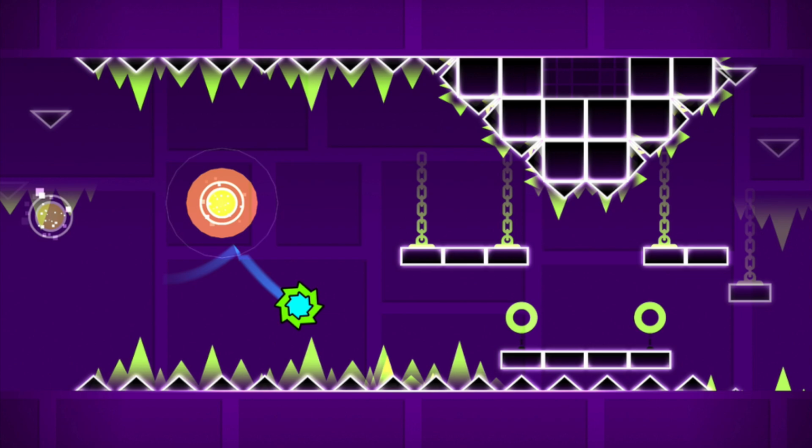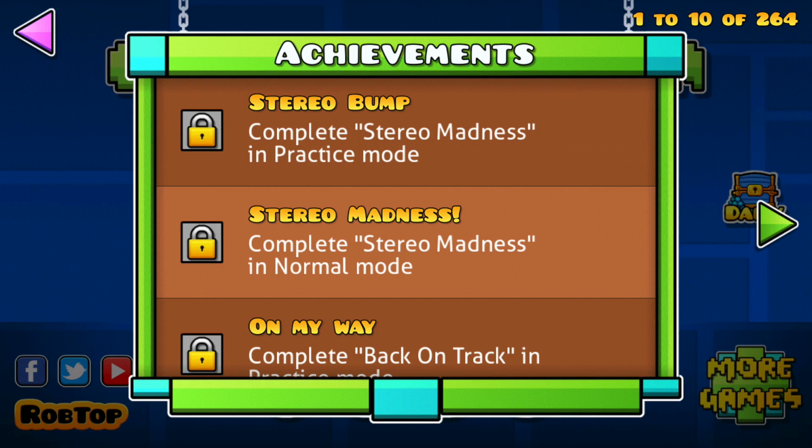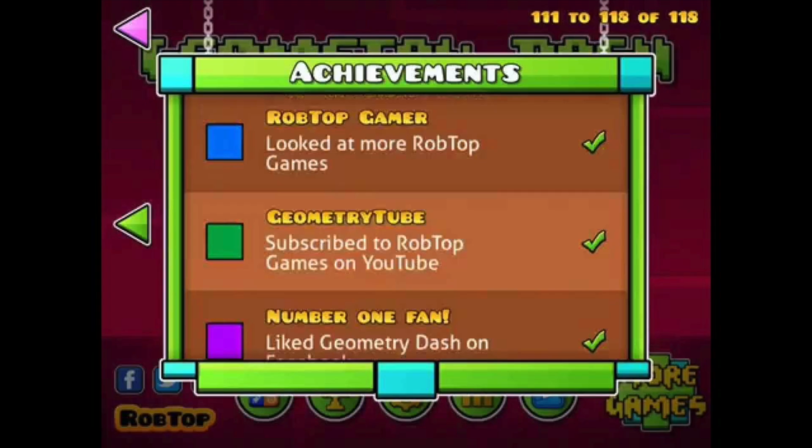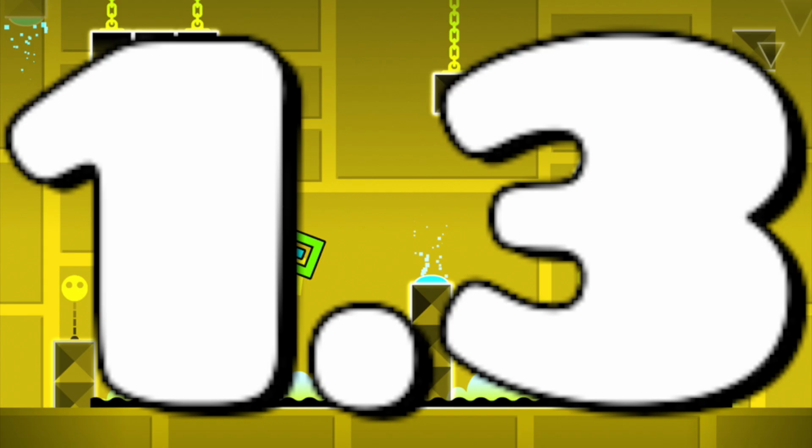But then the level Cycles was added to teach people how to use the ball correctly and to give ideas for how to use it as real gameplay in a level. More achievements were added, letting people do more achievement hunting so that the game did not get boring too quickly. There were tons of things for star count and for just levels beaten or levels liked or disliked, or all those things that just led people to have more things to do in the game since there wasn't a lot in it yet.